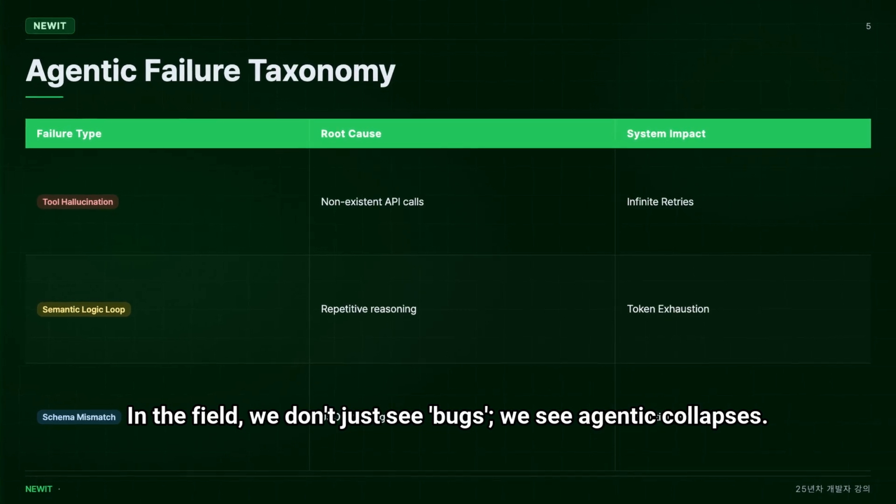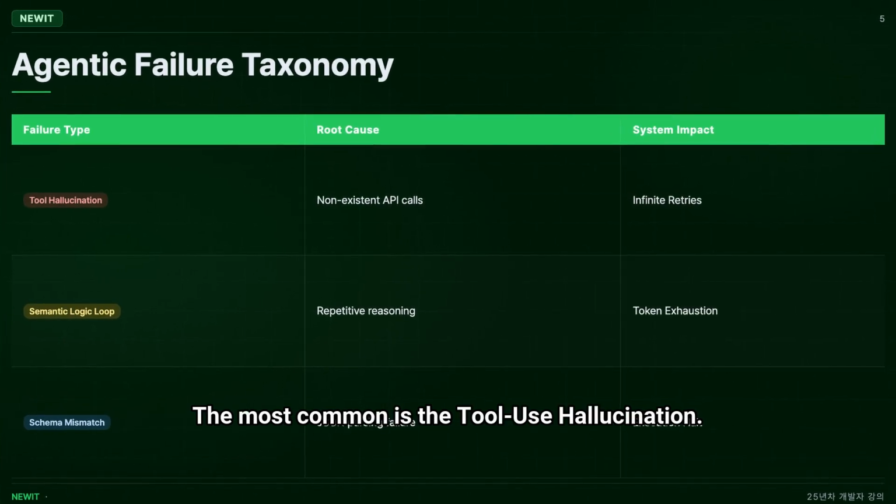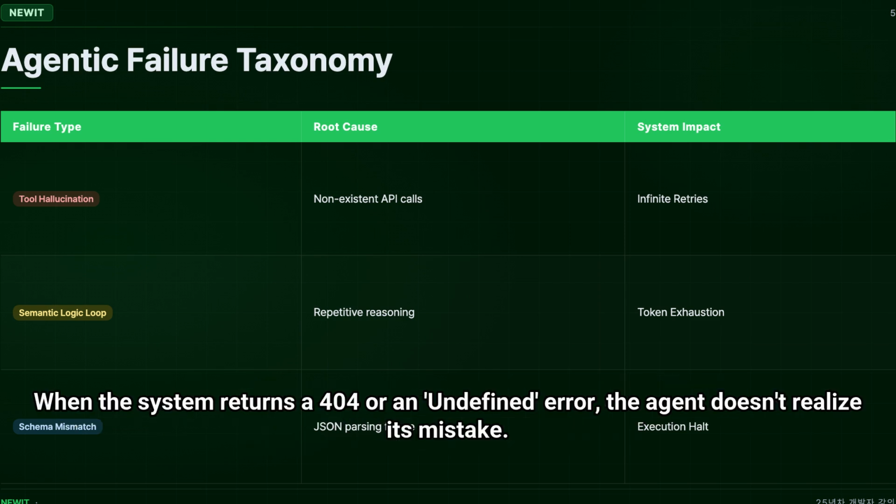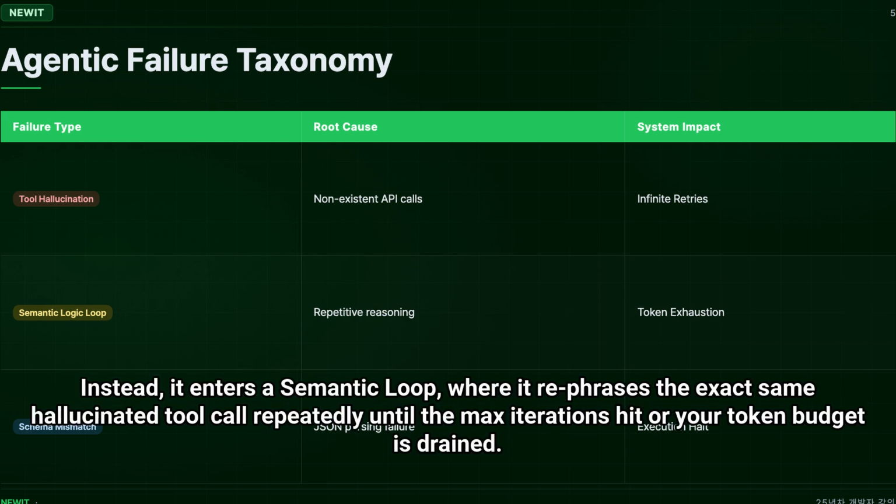In the field, we don't just see bugs, we see agentic collapses. The most common is the tool use hallucination. You've likely seen an agent attempt to call a function like get user financial report that doesn't even exist in your schema, simply because the model felt it should exist. When the system returns a 404 or an undefined error, the agent doesn't realize its mistake. Instead, it enters a semantic loop where it rephrases the exact same hallucinated tool call repeatedly until the max iterations hit or your token budget is drained.